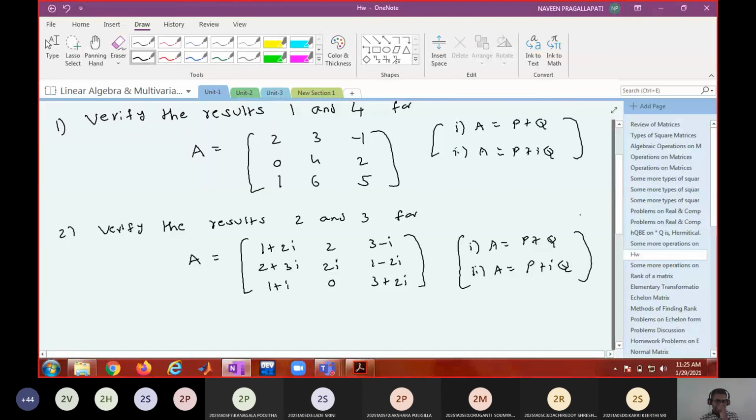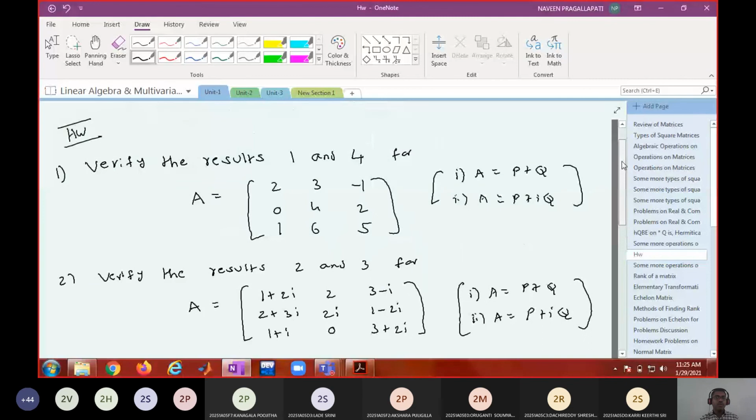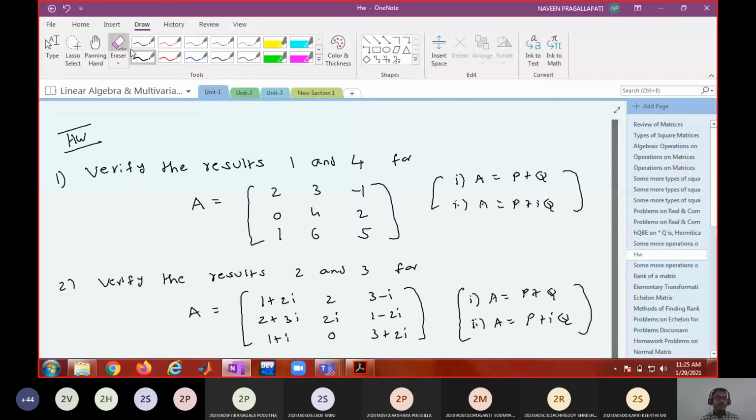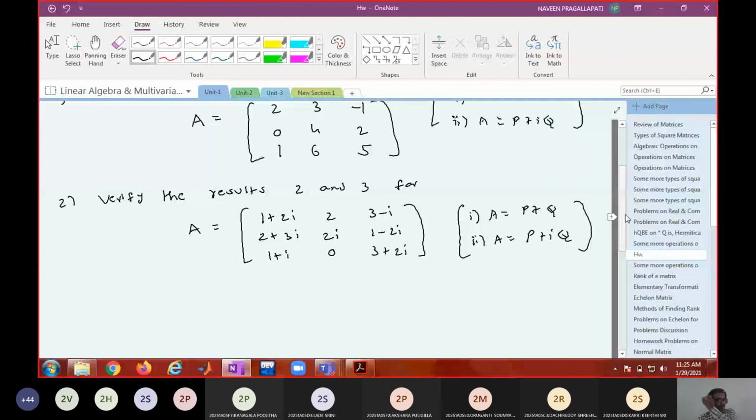Is that okay? Will you do these two problems? And you know how to define P and Q. You look at the proofs of the results.